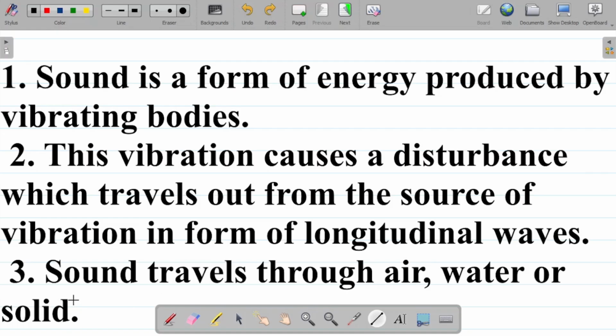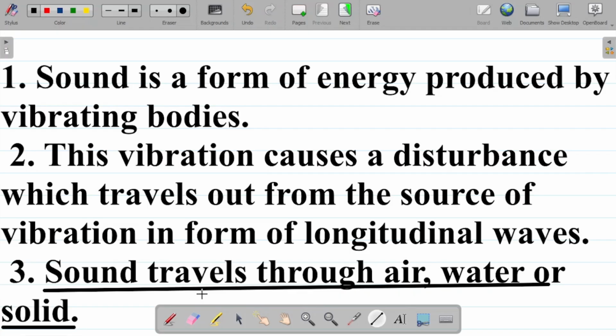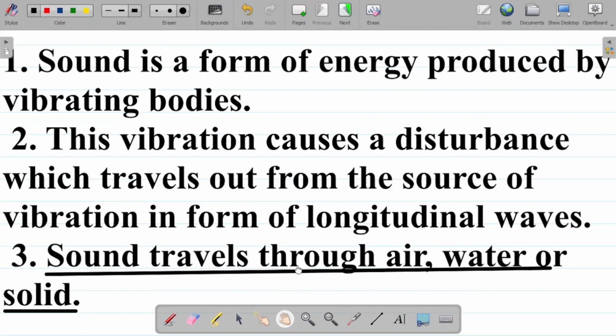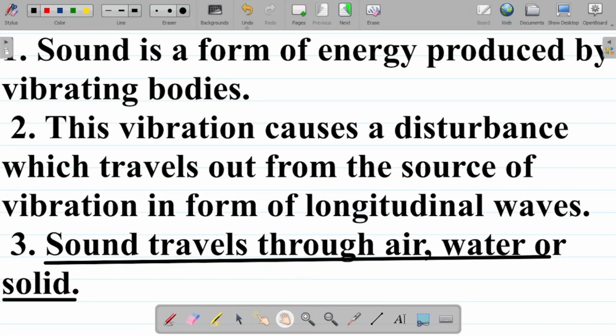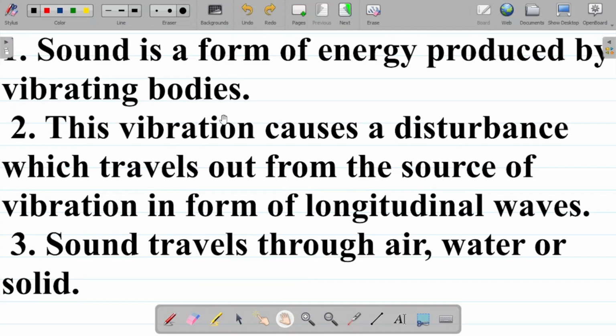The third thing to note is that sound waves travel through air, water, or solid. Now, what this means is that sound waves require a material medium for their propagation, and hence we can say that sound waves are mechanical waves. So that's something to note.